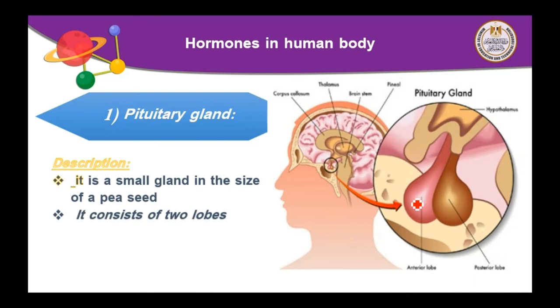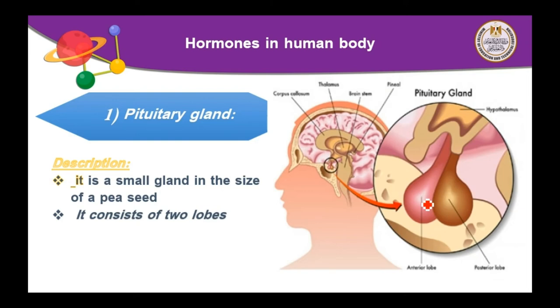Number 1, description. What is the description of the pituitary gland? The pituitary gland is a small gland the size of a pea seed. Yes, it looks like a pea seed, and it consists of 2 lobes, right and left. It is the first gland and a very important gland in our body.